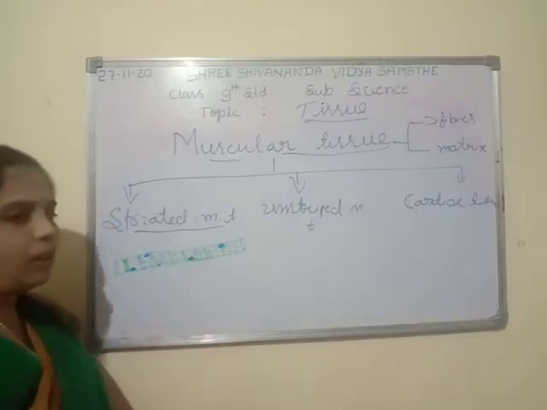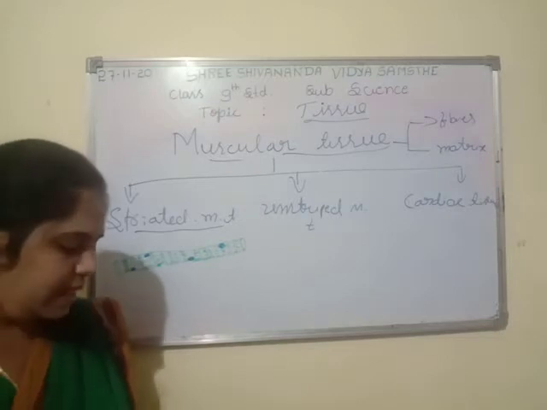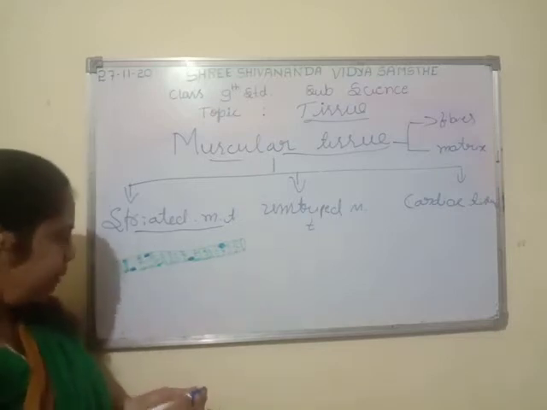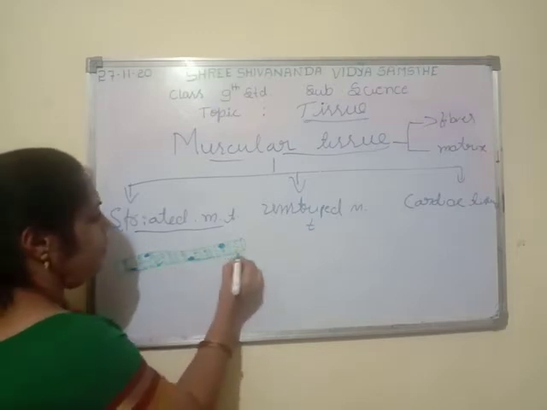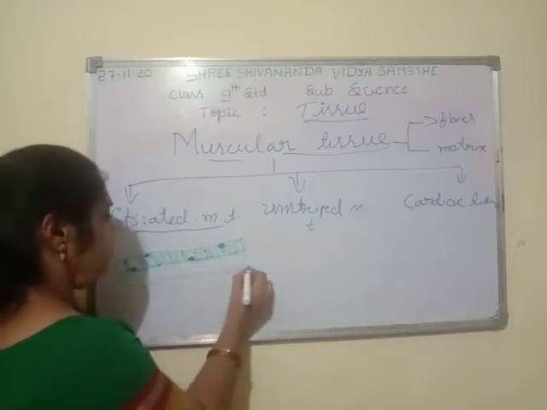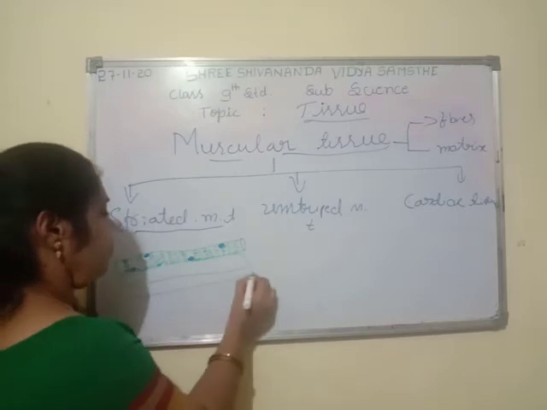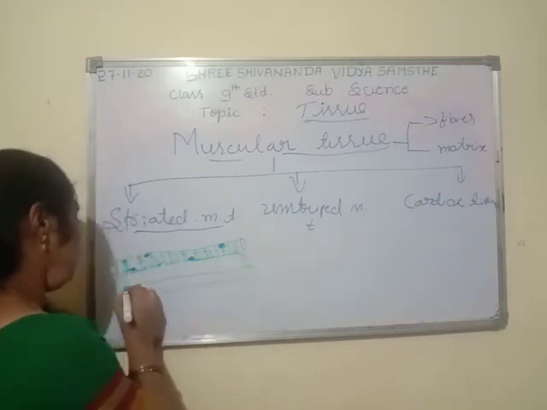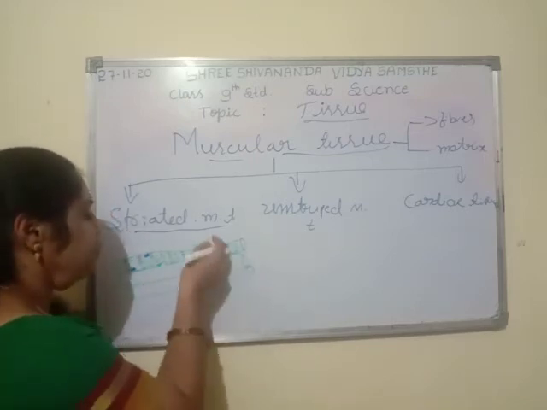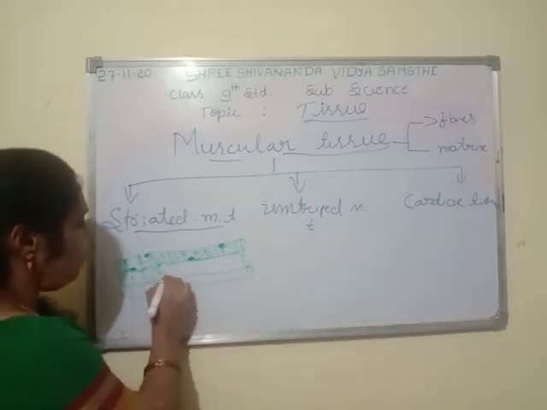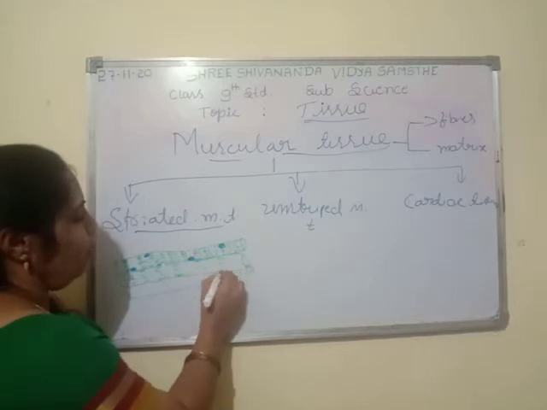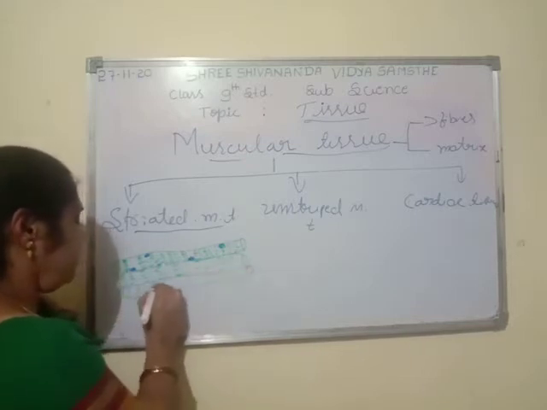This is a single cell, and I will continue the cell like this. It continues like this. These are all stripes.